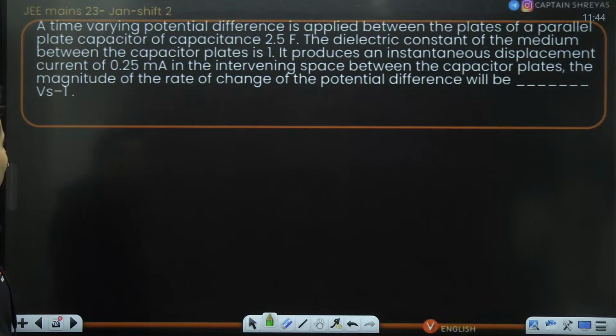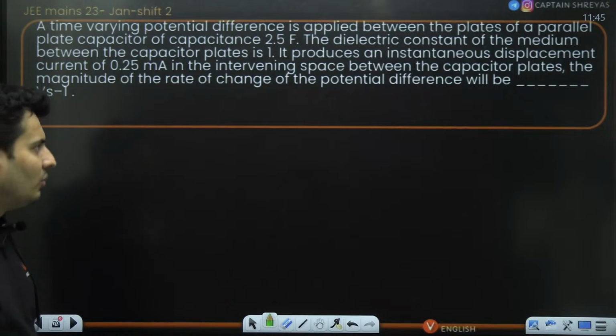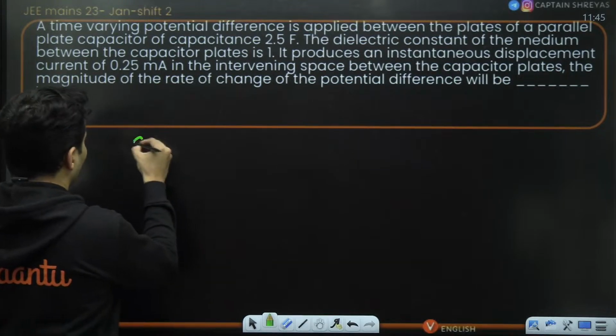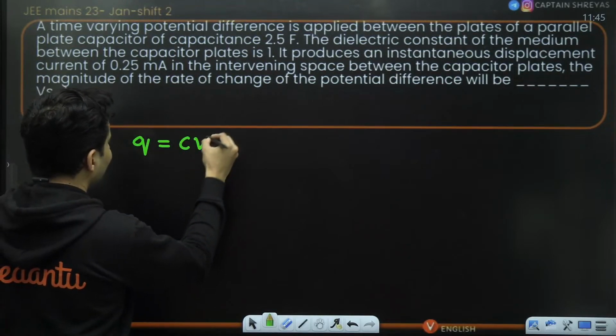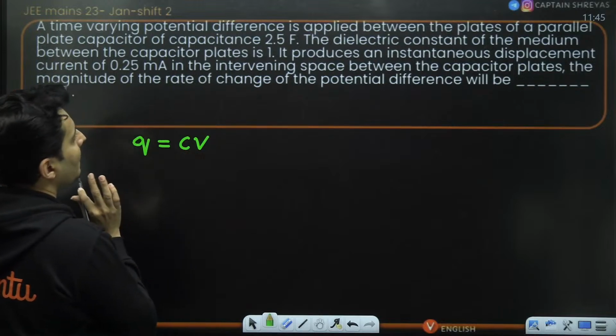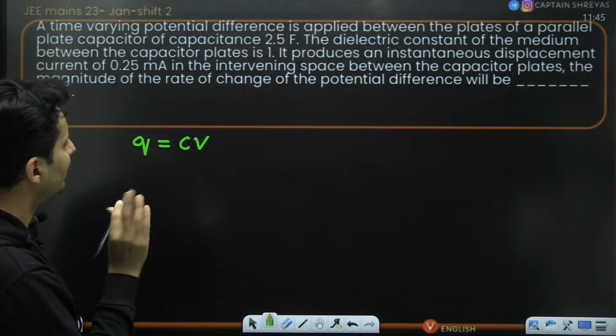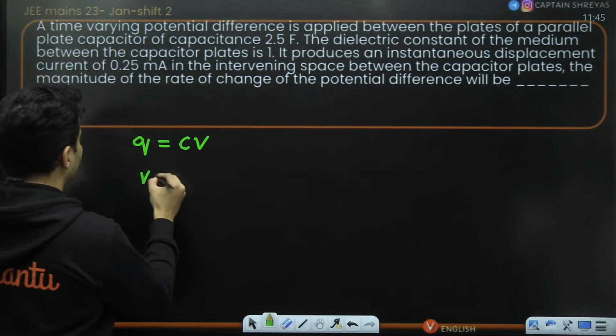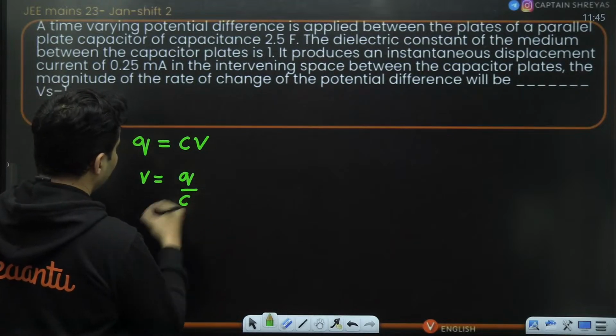All right. Moving on. Time varying potential difference is applied between the plates of a parallel plate capacitor. The dielectric constant is 1, produces instantaneous displacement current. Then the magnitude of the rate of change of the voltage difference will be? Now, Q is equal to CV for a capacitor. The dielectric constant is 1, so it's like air. Voltage is asked, so it is Q by C.